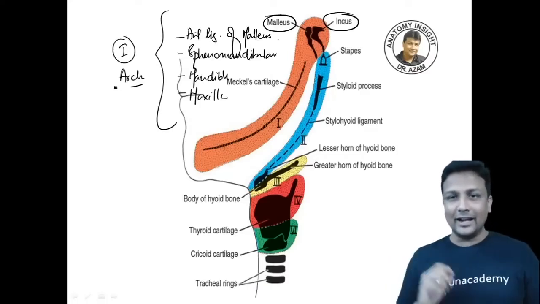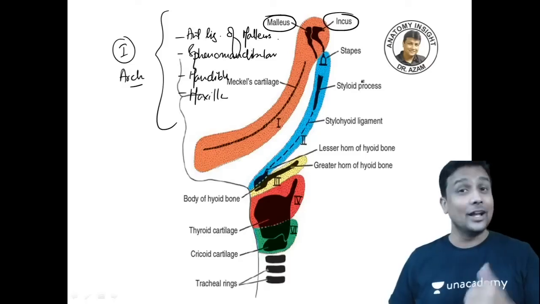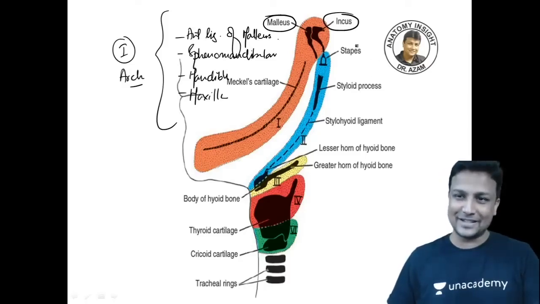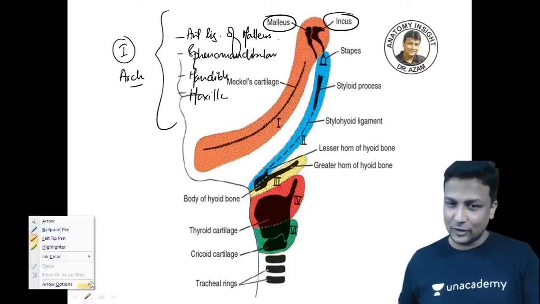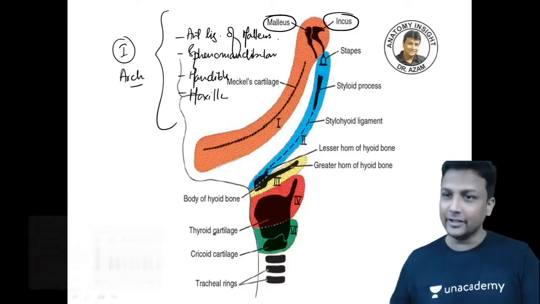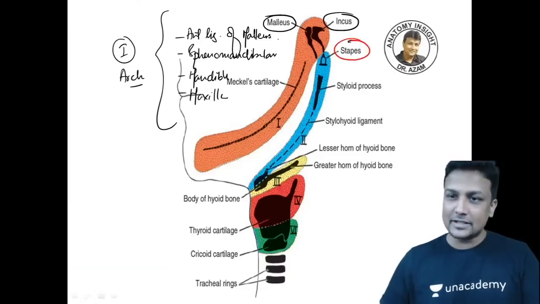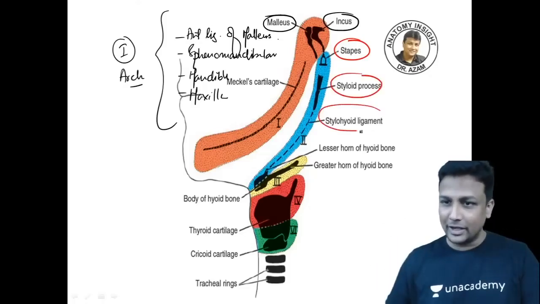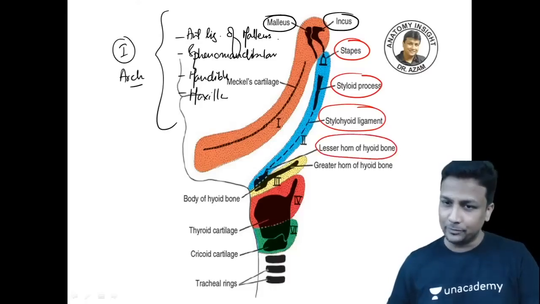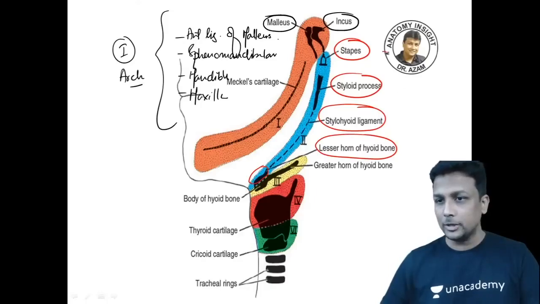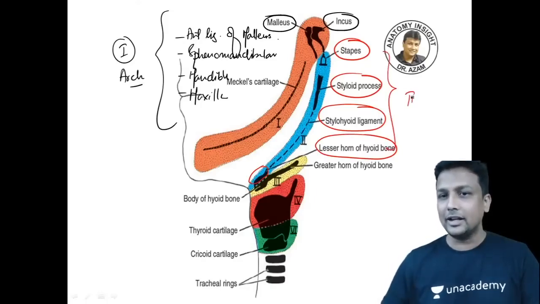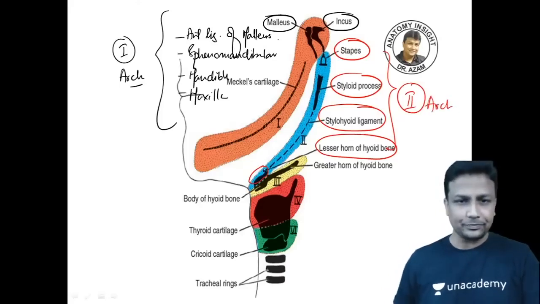And after that, my dear friends, I told you already, S for stapes, S for second arch. Let me take another color here. Stapes along with the styloid process, the stylohyoid ligament, and only the lesser horn and the upper part of the body of the hyoid bone. All this which I have marked in red is derived from your second arch, sir.